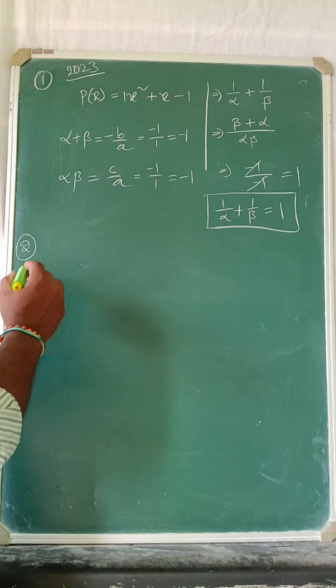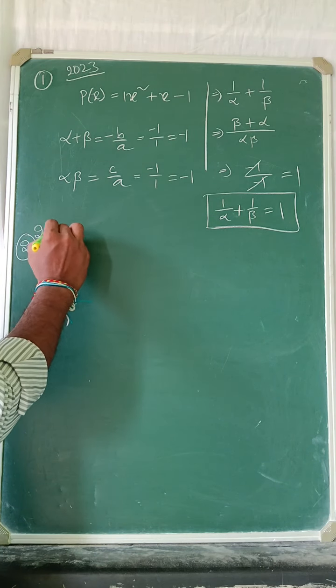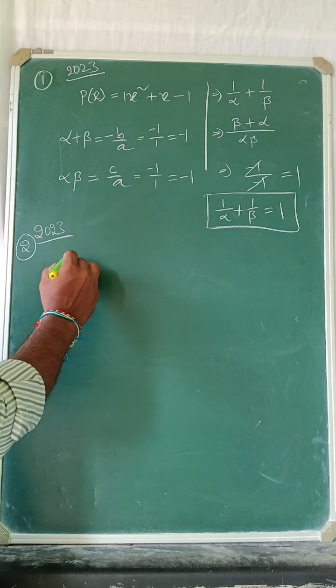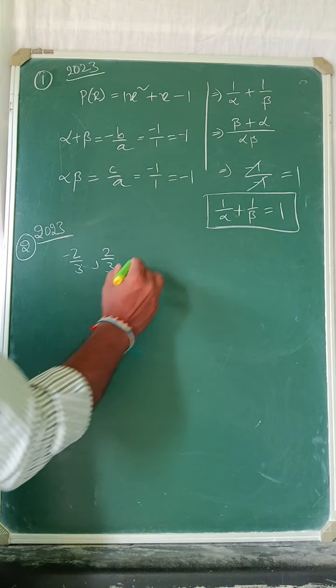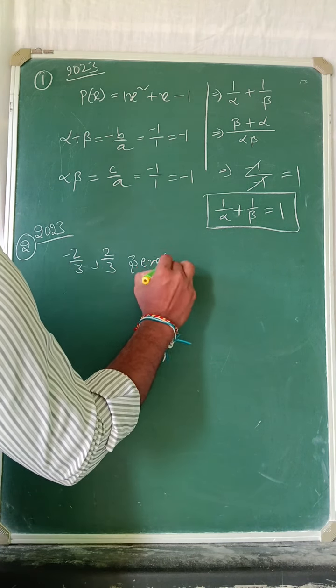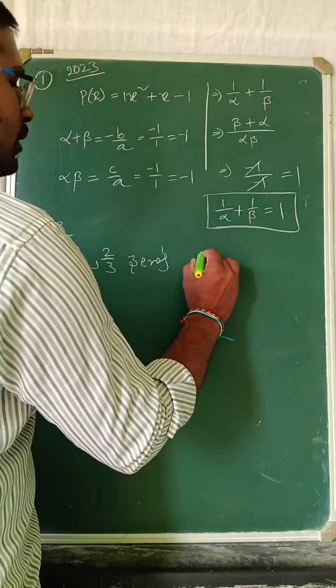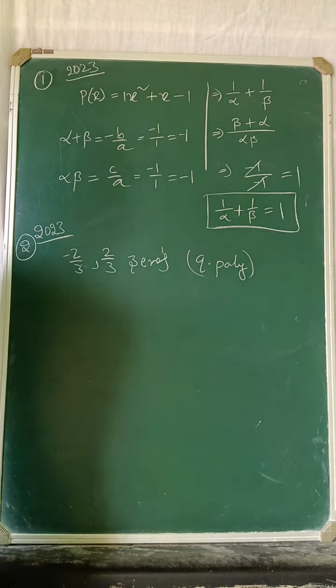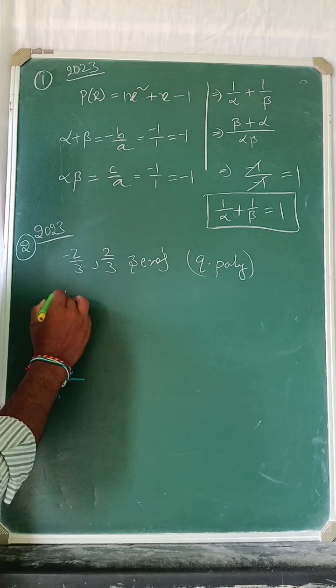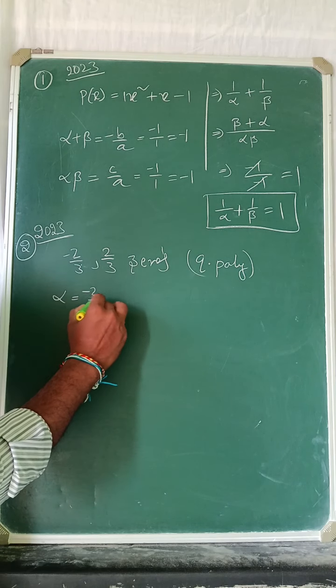Now in 2023 one more important question they gave. In 2023 only they gave this question: minus 2 by 3 comma plus 2 by 3, these are the zeros. How to find the quadratic polynomial? Already we said that alpha is equal to minus 2 by 3.